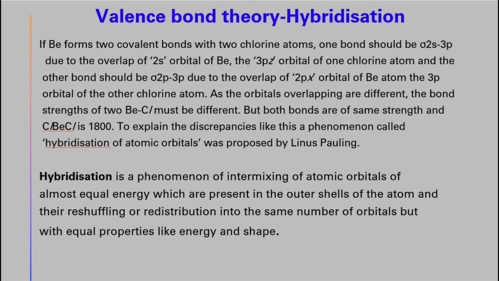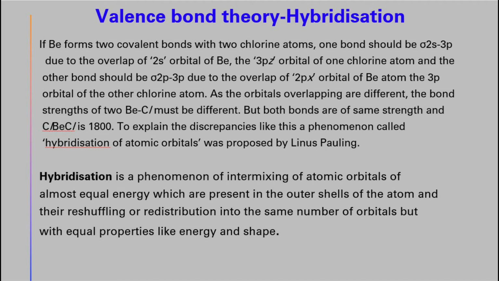Valence bond theory and hybridization. If beryllium forms two covalent bonds with two chlorine atoms, one bond should be a sigma bond between 2s and 3p, due to the overlap of the 2s orbital of beryllium with the 3pz orbital of one chlorine atom, and the other bond should be a sigma bond between 2p and 3p, due to the overlap of the 2px orbital of beryllium and the 3p orbital of the other chlorine atom.